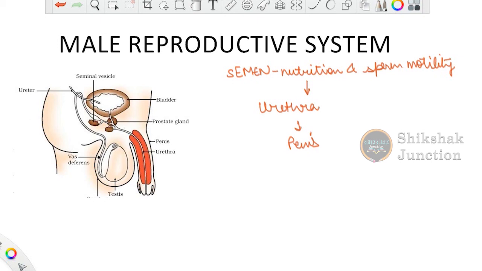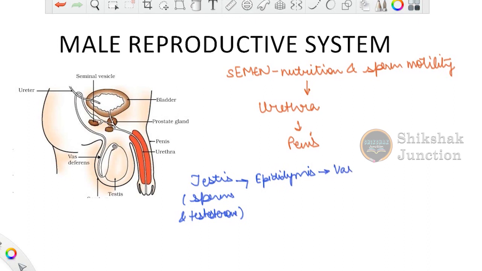So the testis are the male primary reproductive structures that produce these sperms as well as the hormone. ठीक है, हार्मोन क्या है हमारा, टेस्टोस्टेरोन. After the sperms are made in the testis, they are moved into the coiled structure that is known as epididymis. From the epididymis it moves to the vas deferens, which is known as the sperm duct.